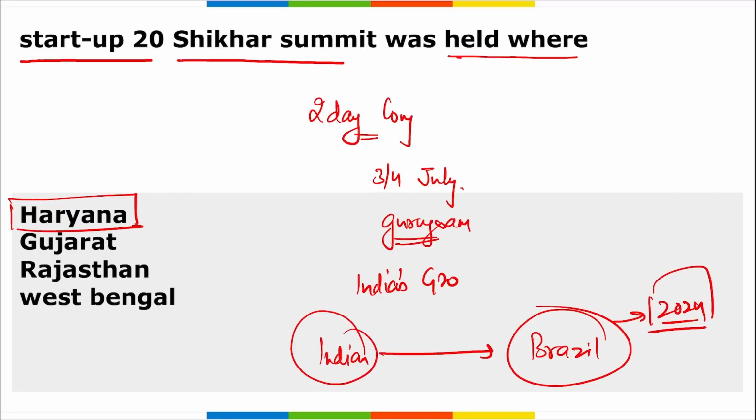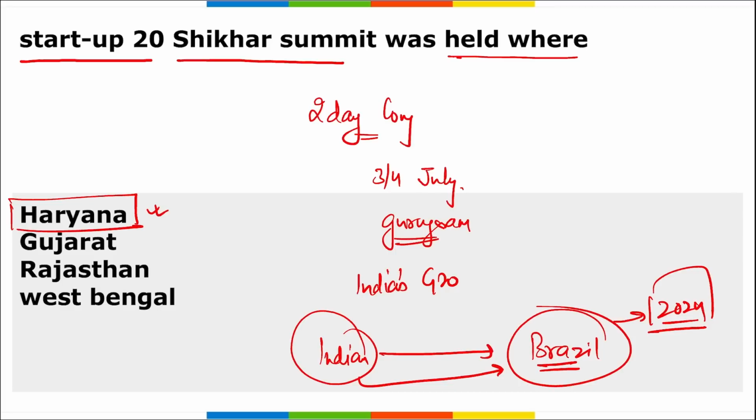Now two ways this question can be asked. First, as we just mentioned, where was this summit held? This was held in Gurugram, Haryana. Second way this question can be asked is that India handed over the torch to which country, or the G20 presidency for 2024 will be held by which country? It will be Brazil, and India handed over the torch to Brazil.